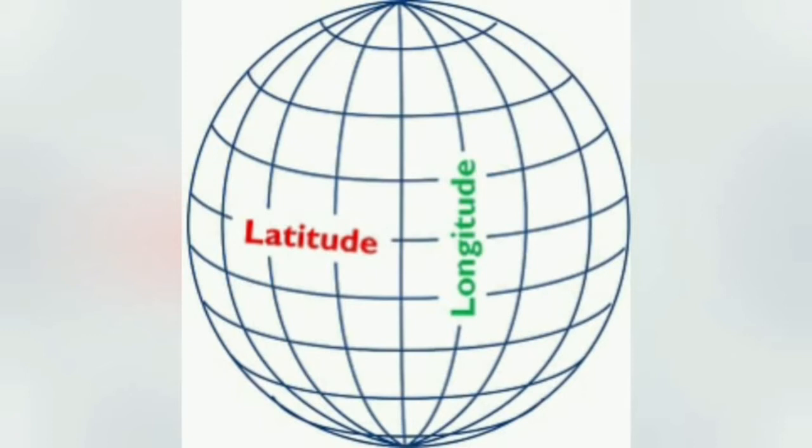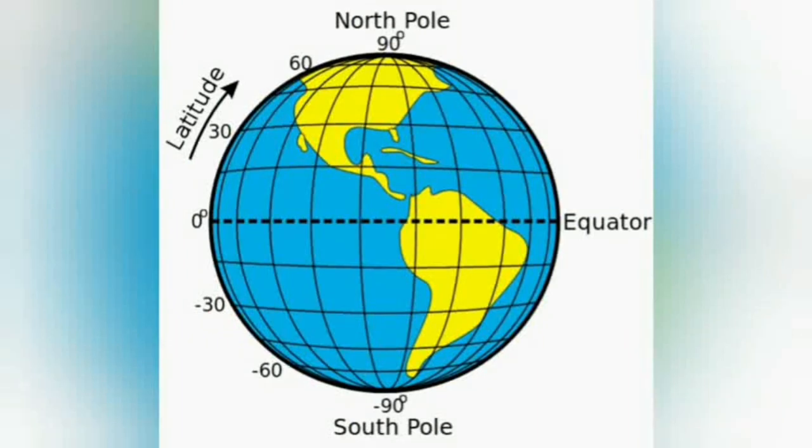These are known as lines of latitude and longitude. The horizontal lines are the lines of latitude and the vertical ones are the lines of longitude. These lines intersect each other at right angles and create a network called grid or graticule. Latitude is an imaginary line which joins all the places which have the same angular distance north or south of the equator. It is measured in degrees.